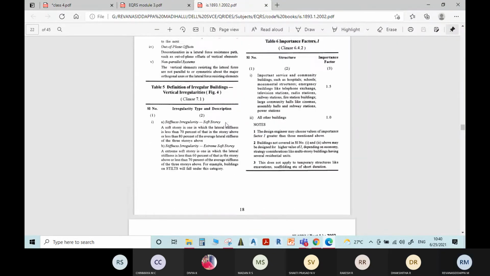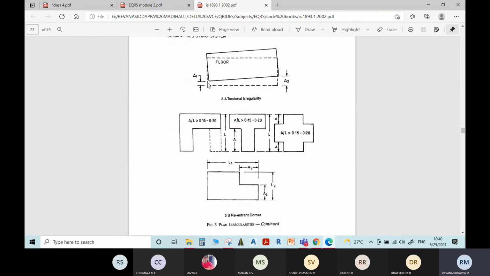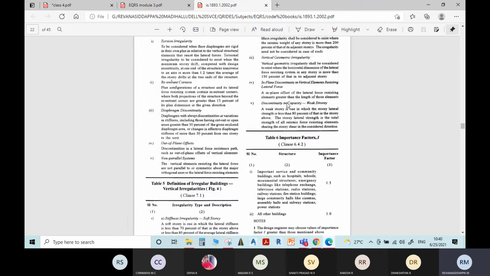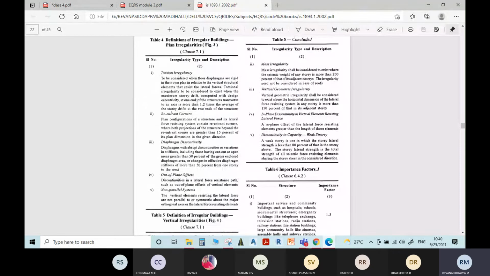On one side the deflection of the building is delta 1, and on the other side the deflection is delta 2. Here you can see the torsional irregularity is considered to exist when the maximum story drift computed with design eccentricity at one end of the structure